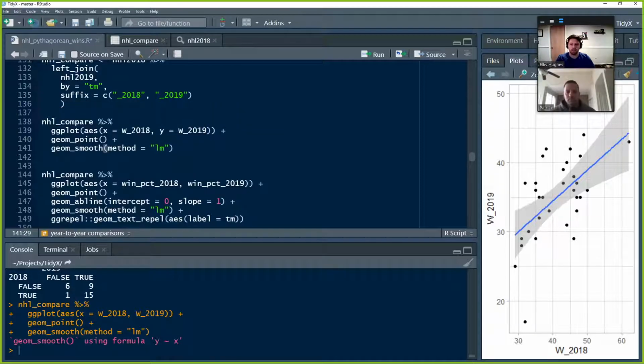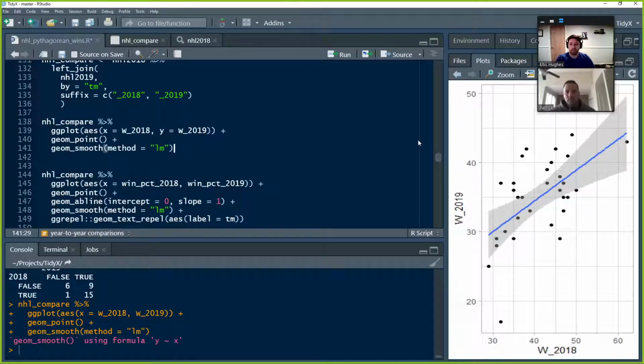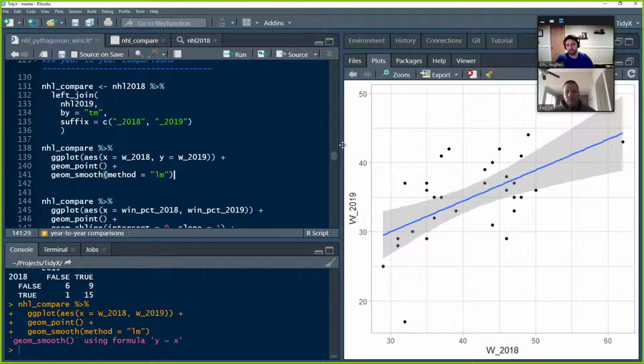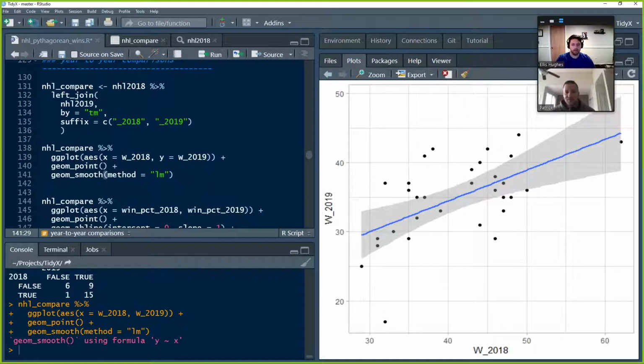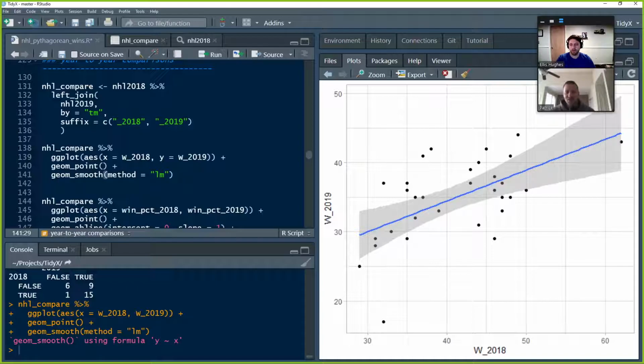And then we're going to use a geom_smooth because we want to look at the trend between the two, to see if there's a trend line in there. We're going to use the method linear model, so it's just going to draw a straight line for us. There are obviously a bunch of different methods you can use, but what we care about is the straight line. You could also color the points by playoffs in one year versus the other. There are all kinds of options. But really what you're seeing here is that it's kind of randomly distributed around the line, so that's nice.